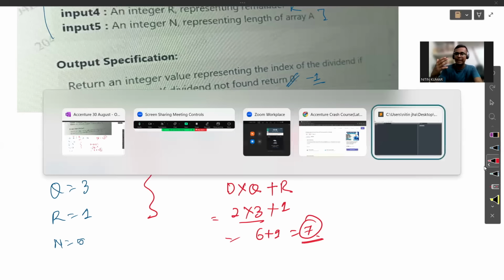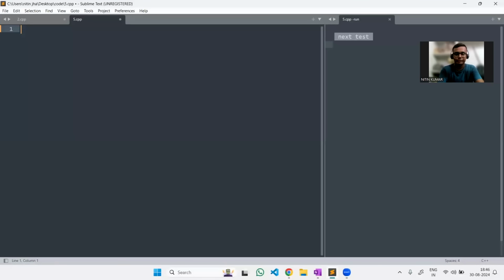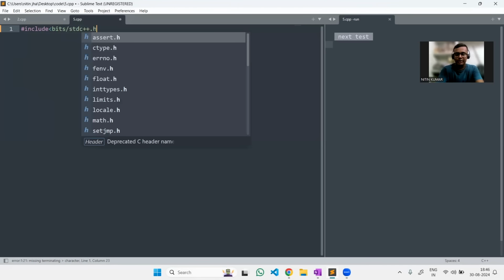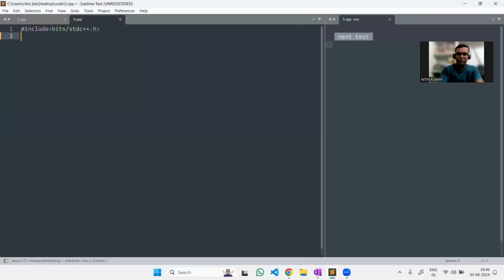So let's go to the compiler first and let's code it. Let me add the header file. I'm coding it in C++. You can code it in any language because the logic is pretty simple. You just have to convert it into any language you know. Good, and now let's go to the main function.